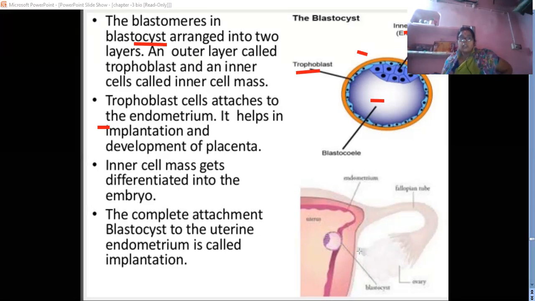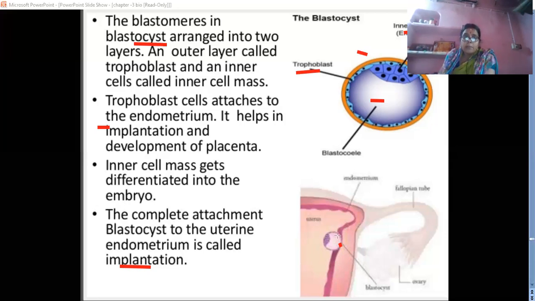Blastocoel. So this blastocyst देखो यहाँ पे attach हुआ है in the endometrium wall of uterus and this term is called the what? Implantation. The complete attachment of blastocyst to the uterine endometrium is called implantation. इस process को क्या कहते हैं?